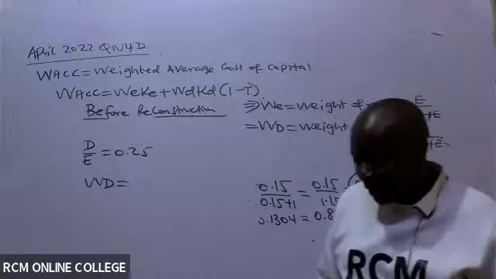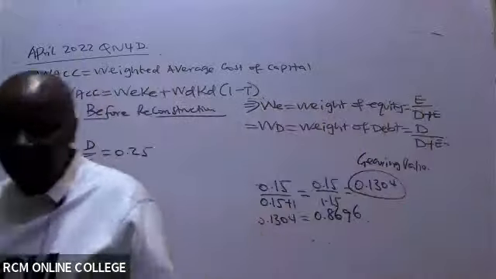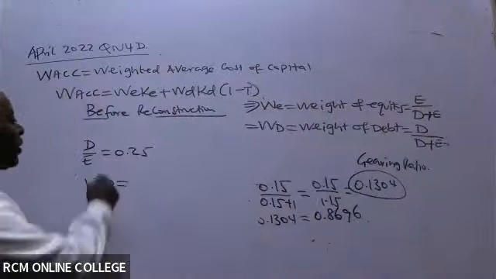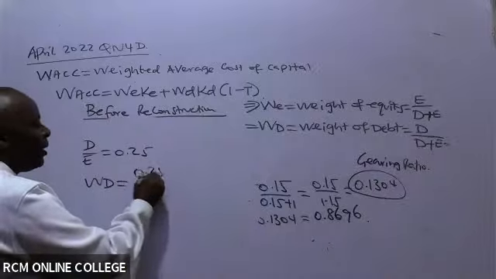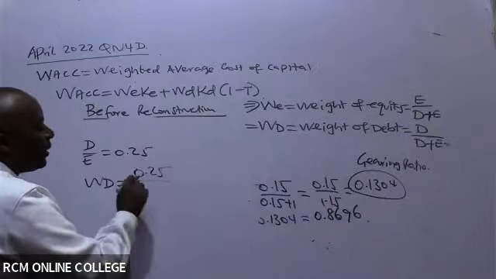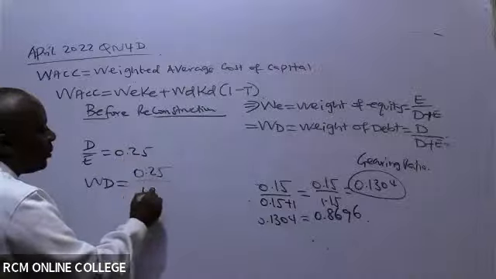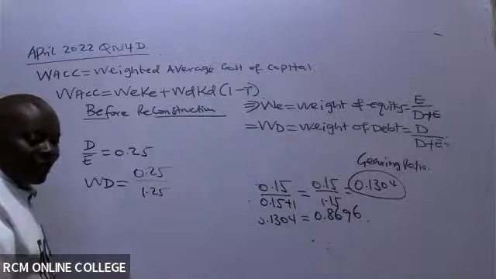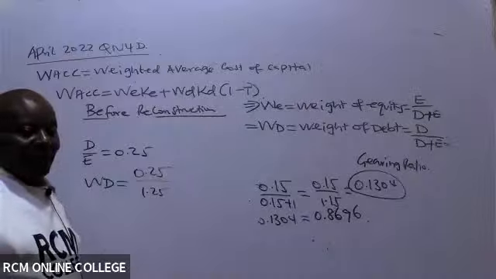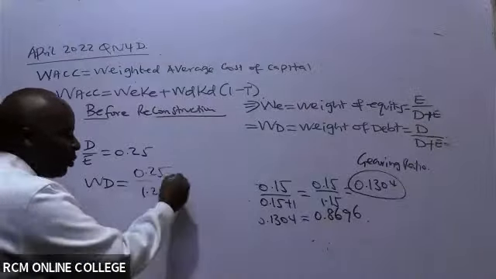Yes, 0.2. What have they done without thinking? They have simply taken this number divided by the geared number. Geared, you add 1 to this, 1.25. That's what they did, which gave them 0.2.